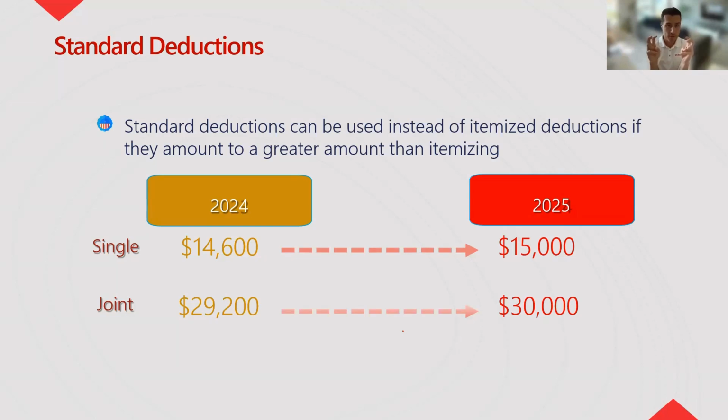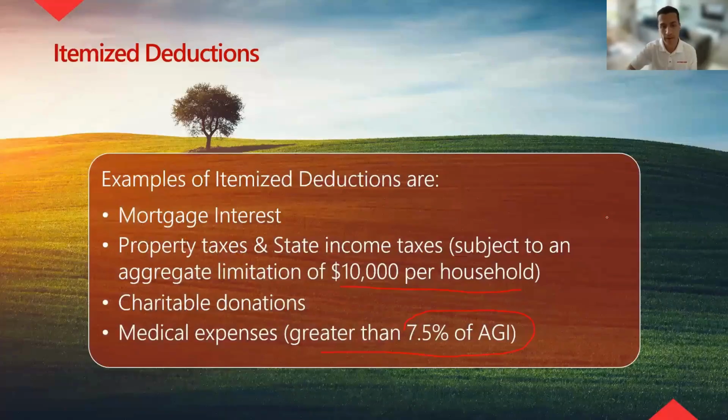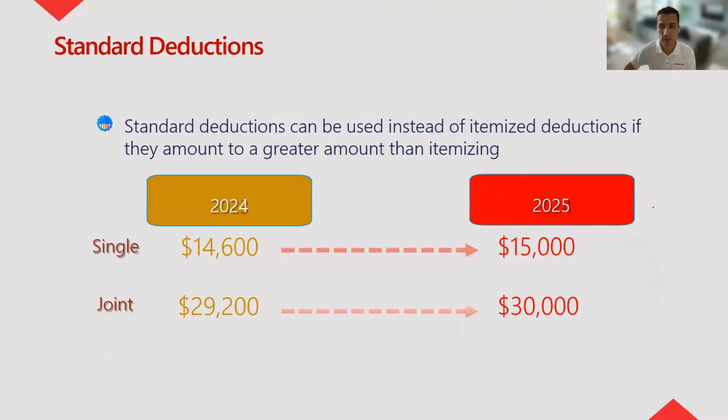So this is the freebie that the IRS gives you and says, okay, you don't qualify for itemized deductions, take your standard deduction instead. So all of that ordinary income that I showed you would essentially be subtracted by the itemized or the standard. Now, the question is, if we review the four categories of mortgage interest, property taxes, and state capped at 10, charitable donations, and medical expenses greater than 7.5%. Let's give you an example.